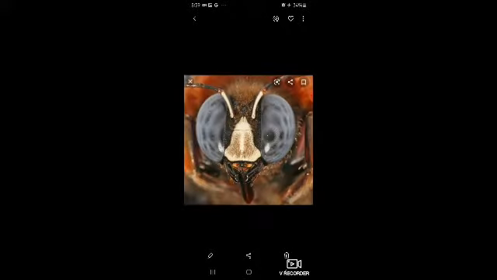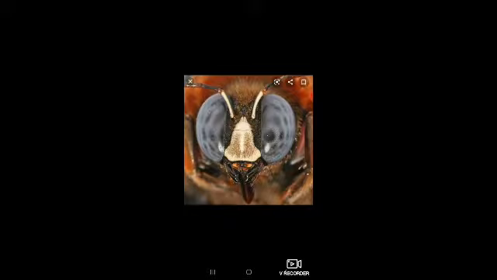Means eyes of human beings are made up of one unit, means one eye is made up of a single unit. But in compound eyes of these insects, उनकी जो eyes होती हैं वो छोटी छोटी thousands of eyes से मिलकर बनी होती है. Means उनकी one compound eye is equal to thousands of small micro eyes. So these small micro eyes combine together to make one eye of these insects.